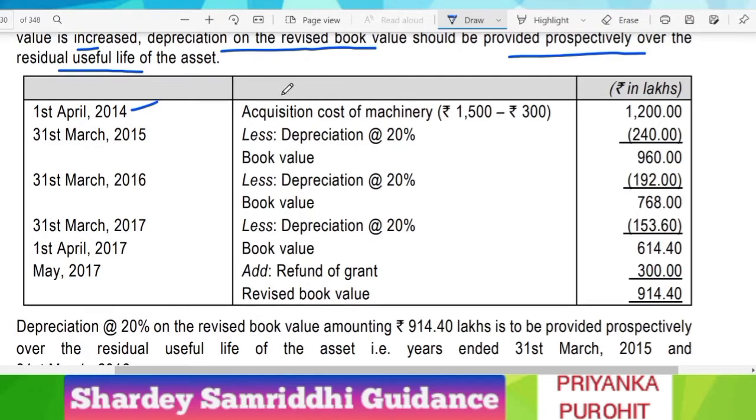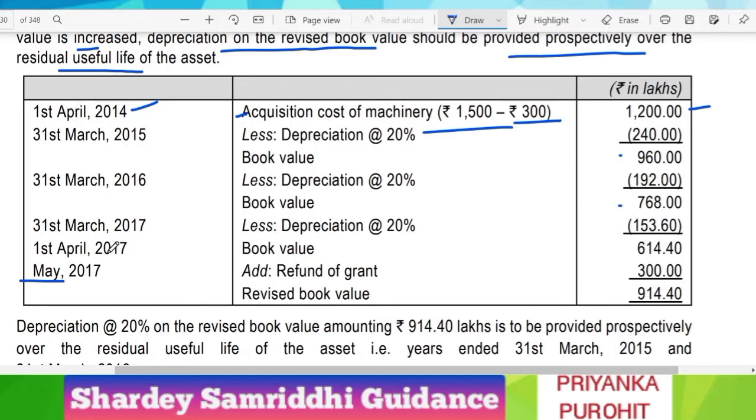On 1st of April, the machinery was acquired and it was recorded at 1200, as we have already seen. This grant is subtracted from the cost of the asset. So we will charge depreciation for 3 years to arrive at the date of May. At WDV we deduct depreciation at 20% and get the book value. Then again for 15-16 we apply depreciation at 20% on WDV basis.